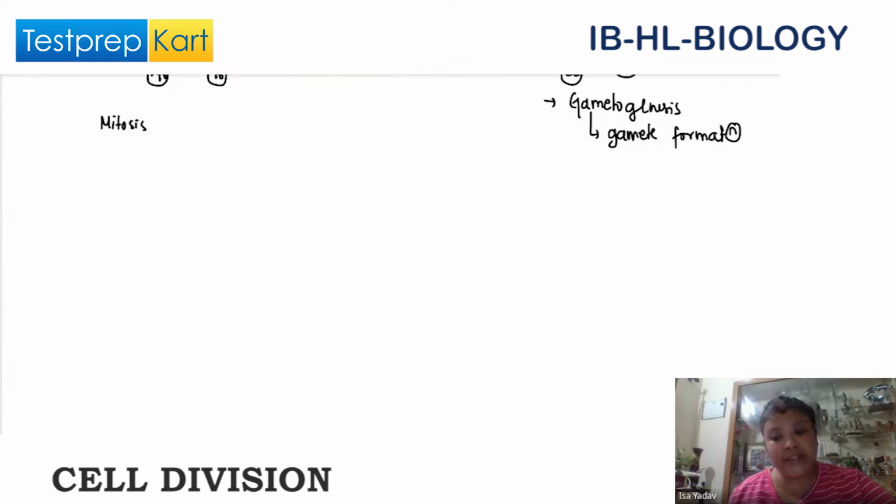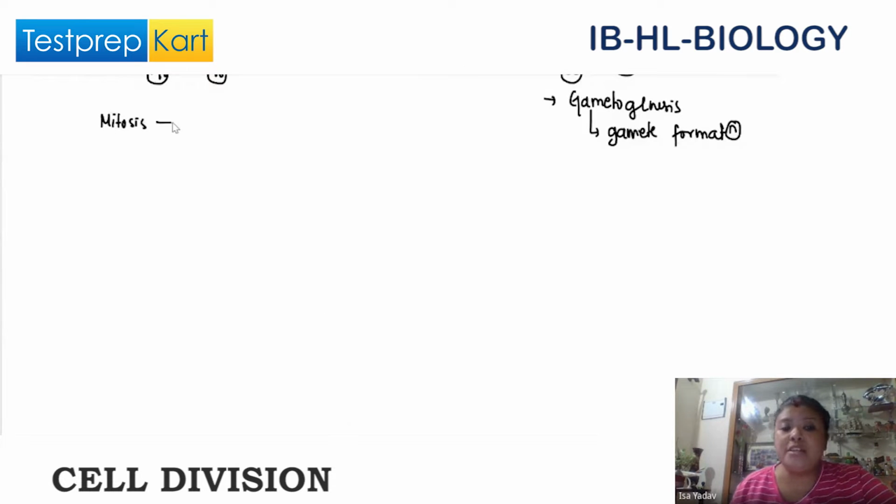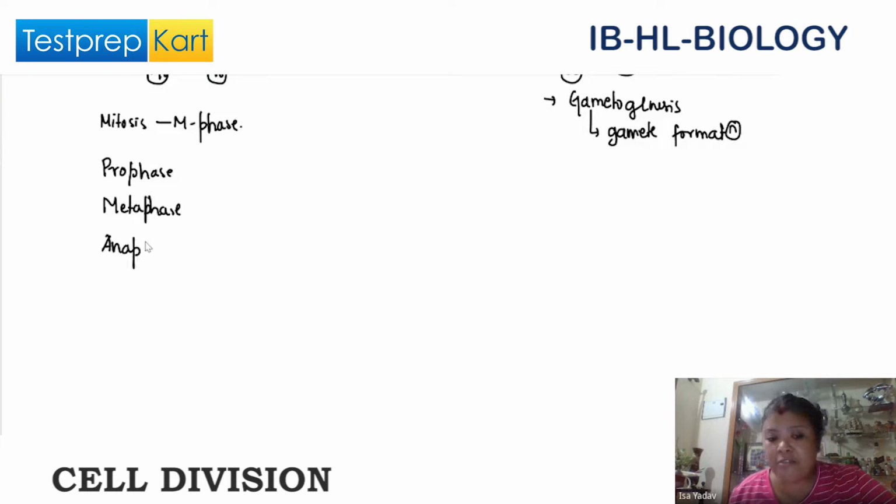In the last class we talked about interphase, so today we are just going to concentrate on the M phase, that is the mitosis. Mitosis will have the first phase, which is called prophase. Then it has metaphase, after metaphase, anaphase, and then telophase. Prophase, metaphase, anaphase, telophase.